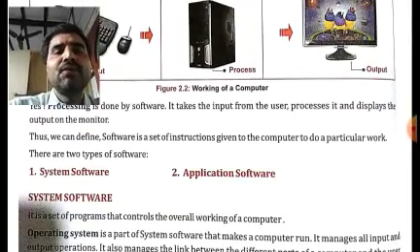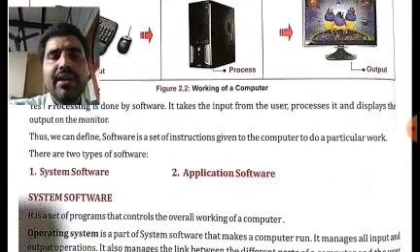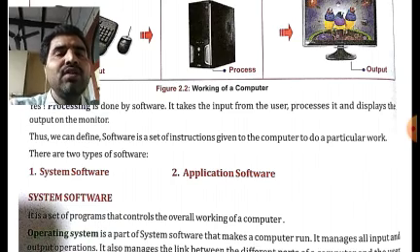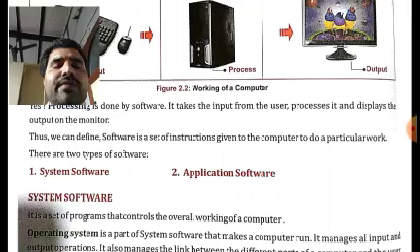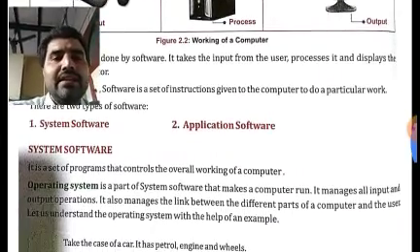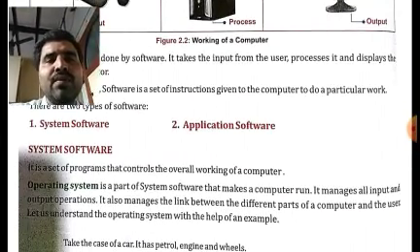Then see, types of software is also very important. Okay, there are two types of software. Again, a question may also come like, there are dash types of software. What is the correct answer? It is 2.